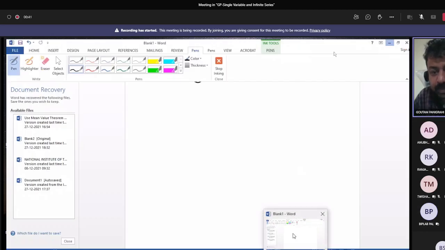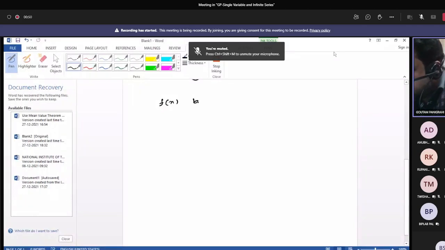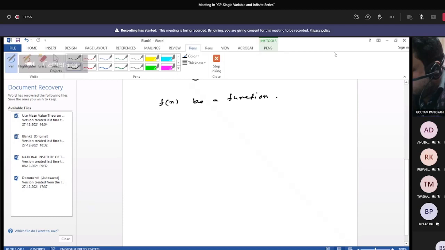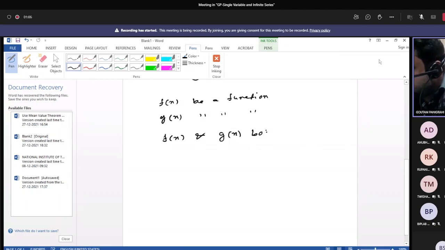Okay, then you just see that f(x) be a function, g(x) also a function. It's a relation between two functions, and both f(x) and g(x) are continuous, both are derivable.